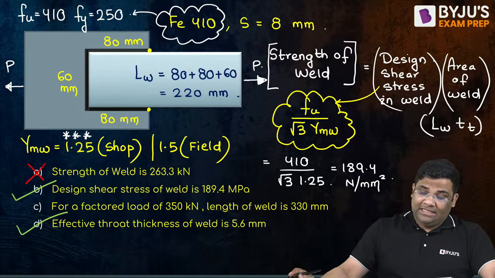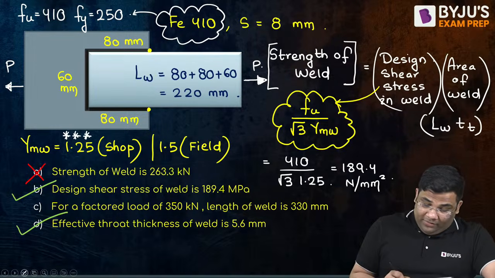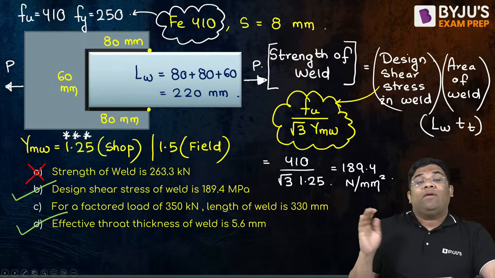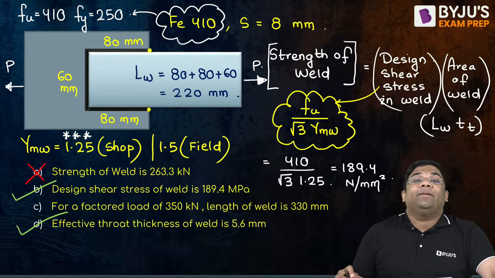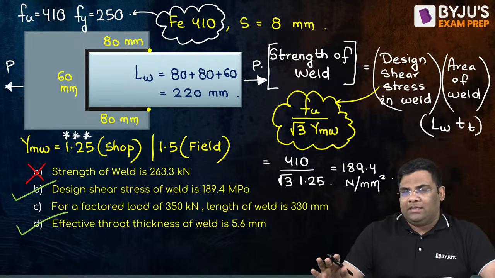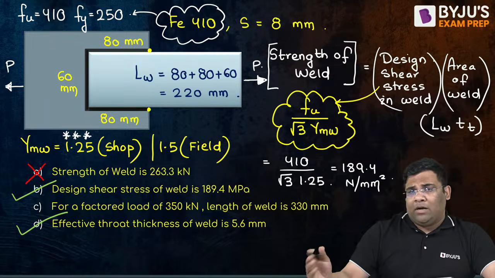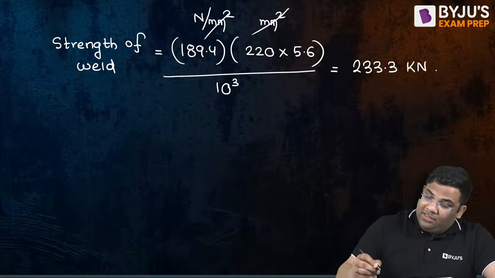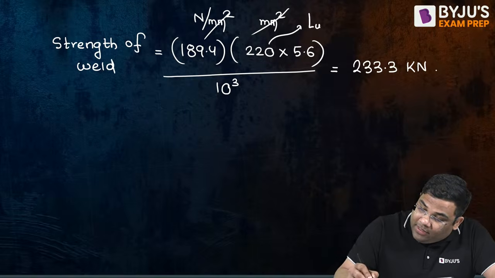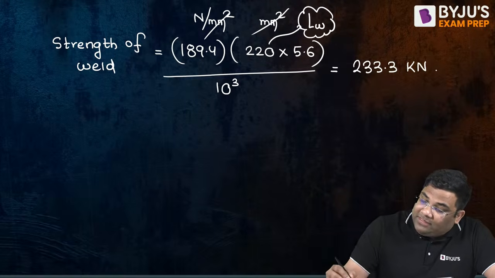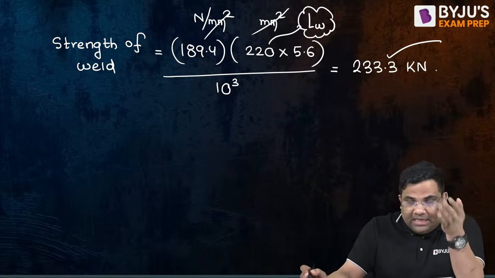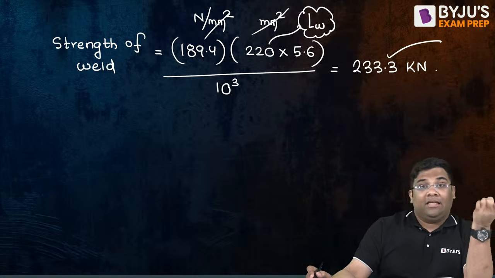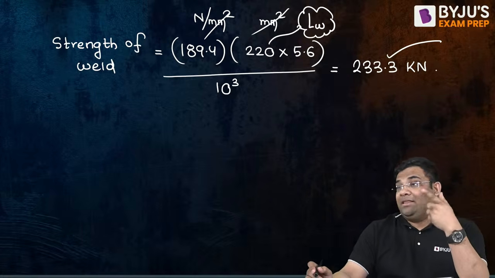So the next thing they have asked is, for a factored load of 350 kilonewton, you have to find out the length of weld. See, some length of weld is given, and for that we'll get some strength. When the length of weld was 220 mm, I was getting the strength 233.3. That means I can take a load of 233.3. If I want to take the load of 350, then I have to increase my length of weld, right?